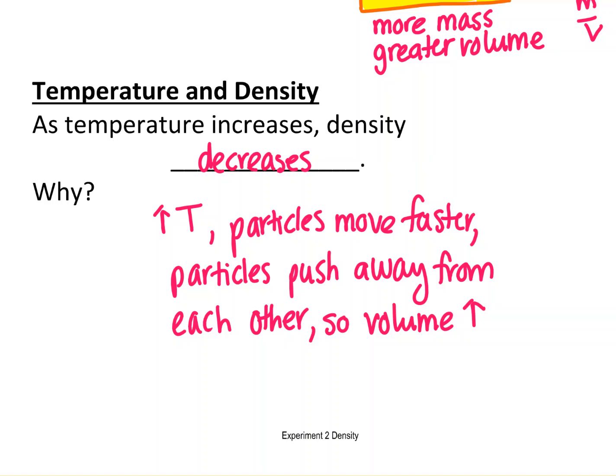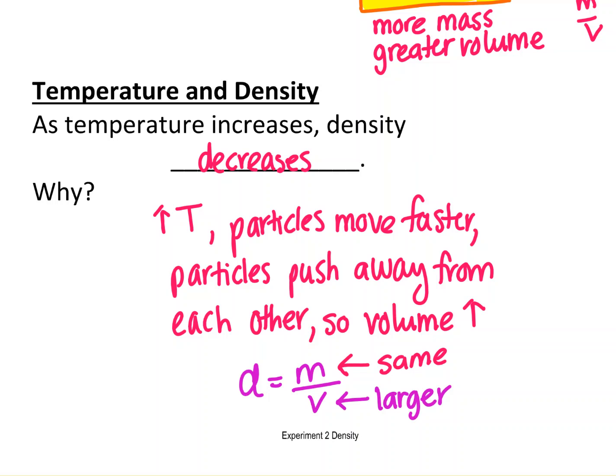So if we look at how density is calculated, the mass would be the same, if we're talking about the same piece of material, like our gold coin or whatever, but the volume being larger, when you divide by a larger number, density will be lower.